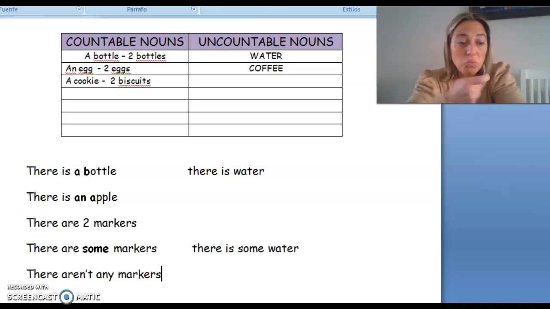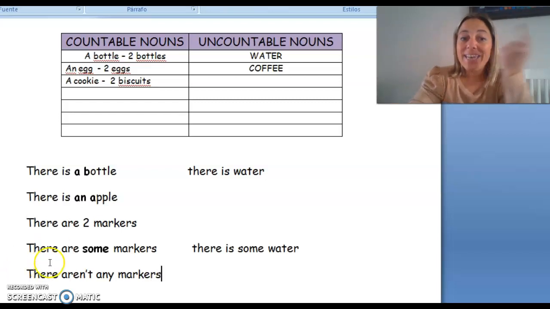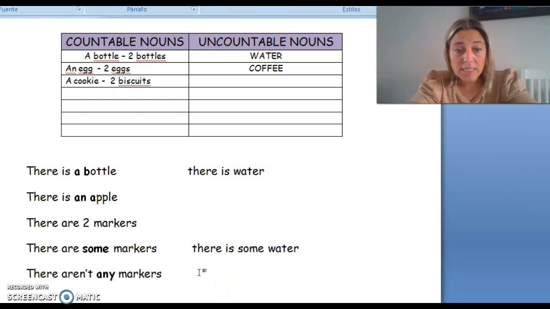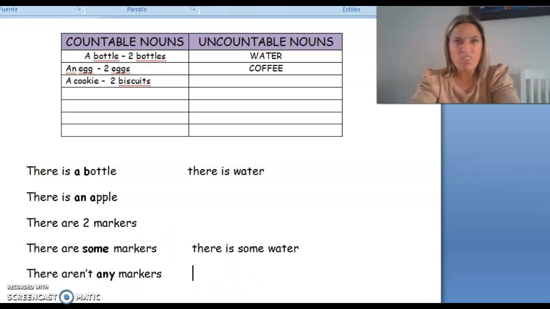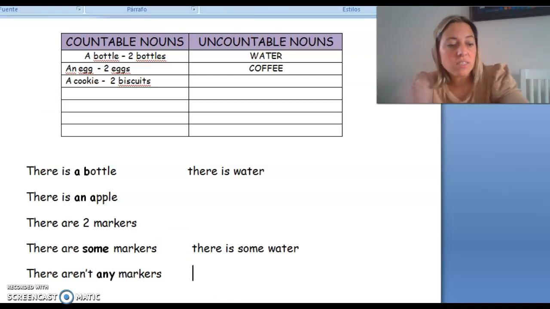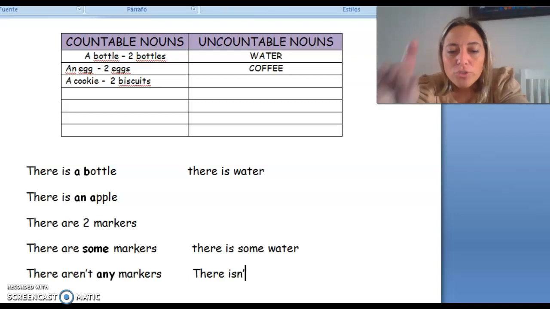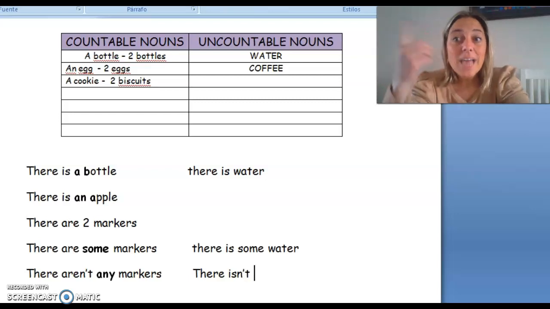No hay ningún marcador. Yes, on the table, there aren't any markers. So, the negative of there are is there aren't. And for some, we change to any in negatives. Now, what's the negative of there is? There isn't. Yes? We always have N apostrophe T. Some water changes to any water.